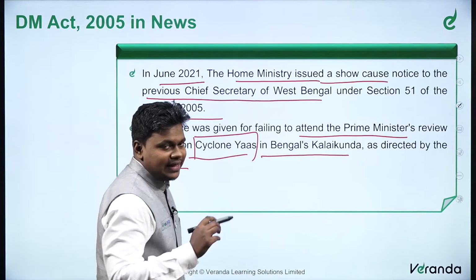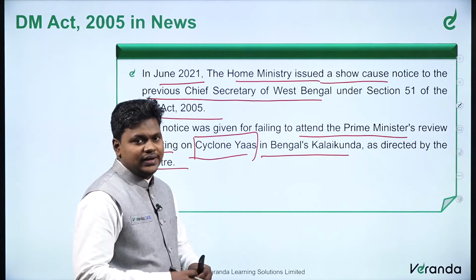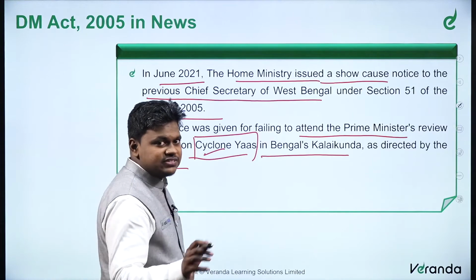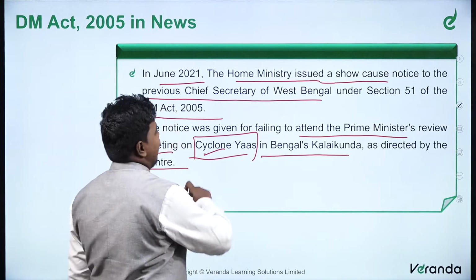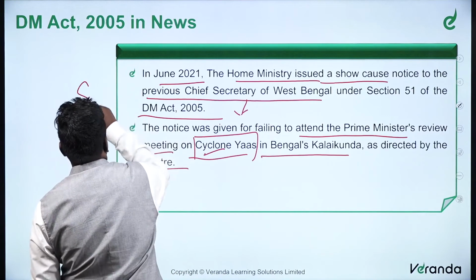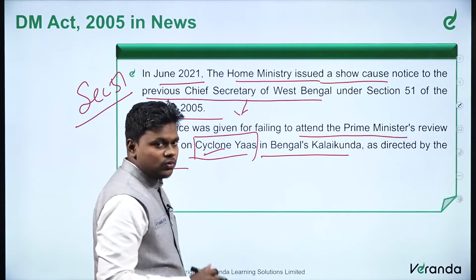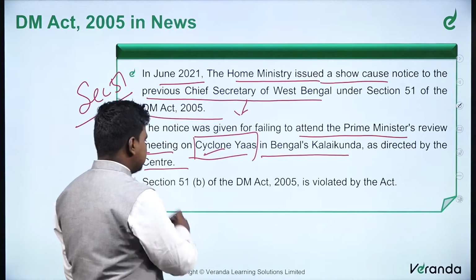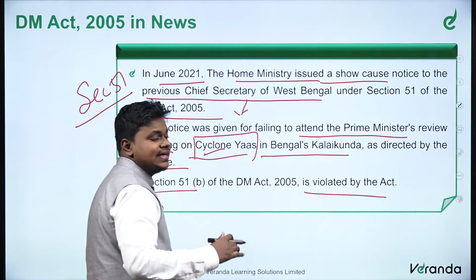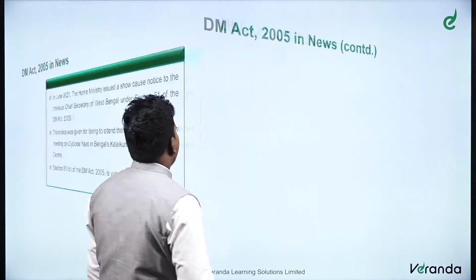The center had arranged a review meeting to discuss the situation prevailing in the aftermath of an event, that is Cyclone Yash, and the Chief Secretary of West Bengal at the time did not attend that meeting. So, that is why Section 51 of this DM Act was invoked against him. Section 51B of the DM Act 2005 is violated by this act. Since he did not attend the meeting, this act was invoked.